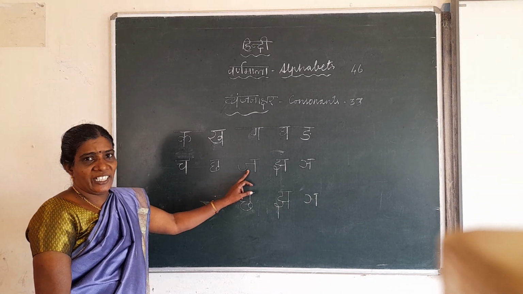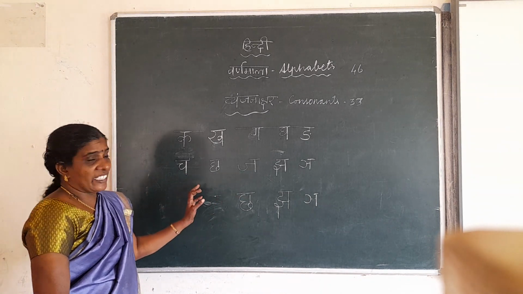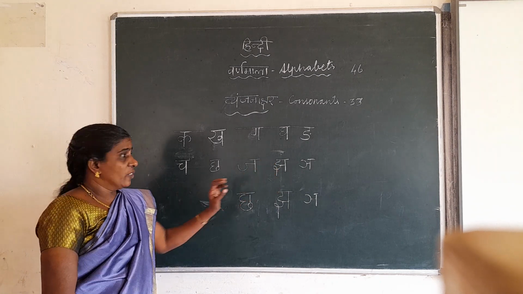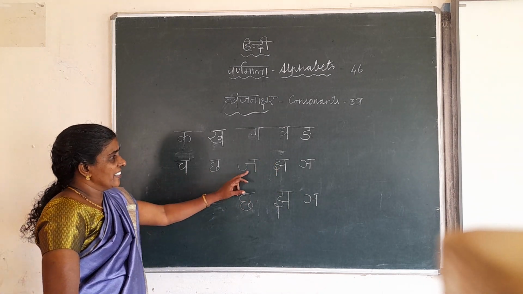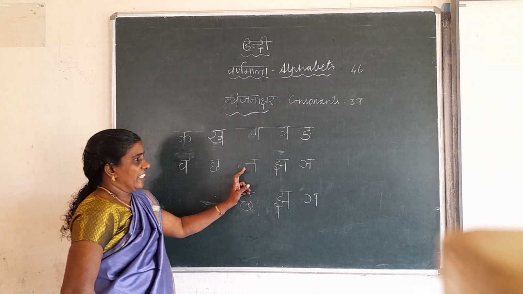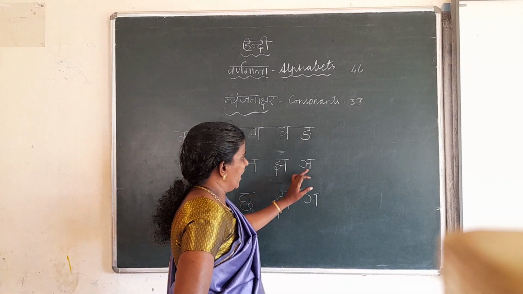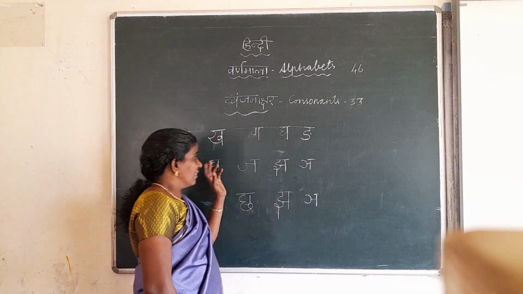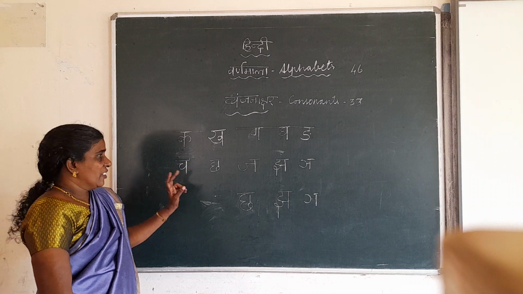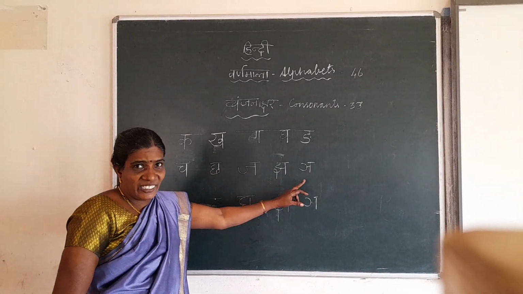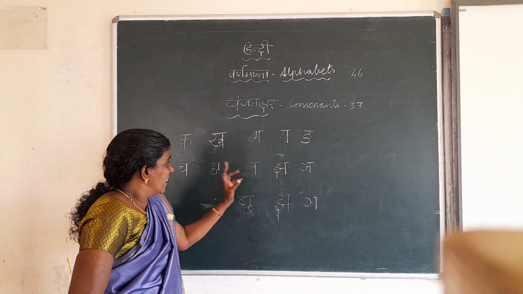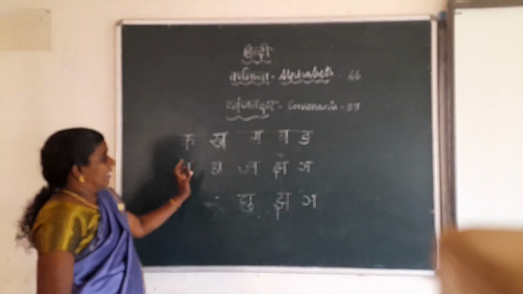Ja, jha. We used to say cha, cha, nya, but it won't be like this. Cha, chha, ja. Ja means J, jha means J-H, nya. Okay. Cha, this also you can read like a rhyme. Cha, chha, ja, jha, nya. Nya, jha, ja, chha, cha. You can read like this also.